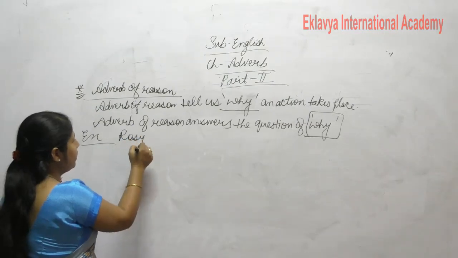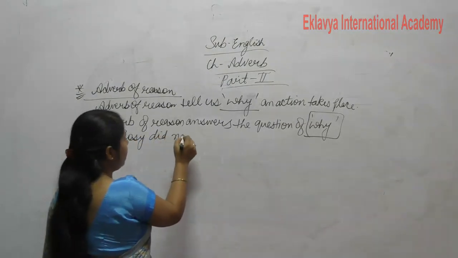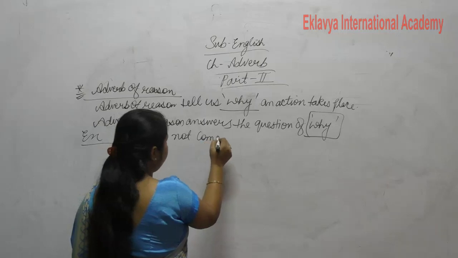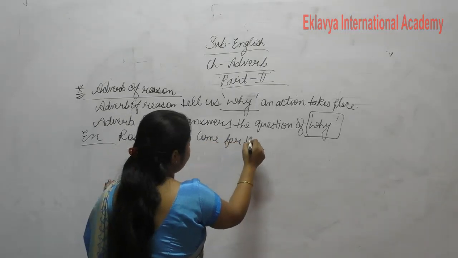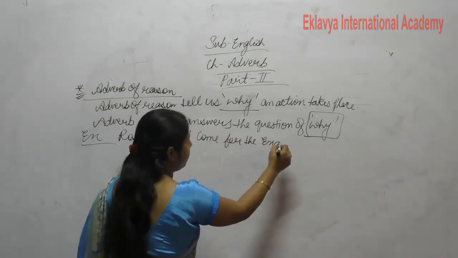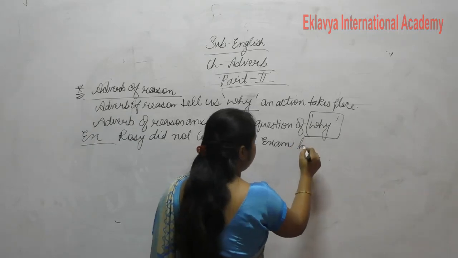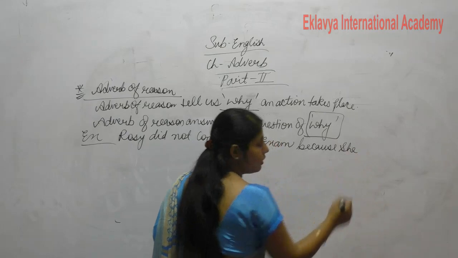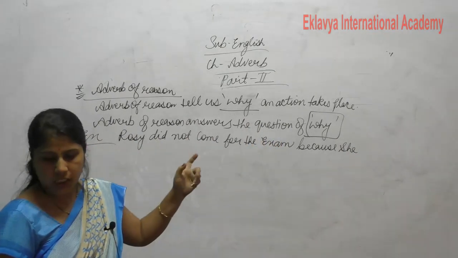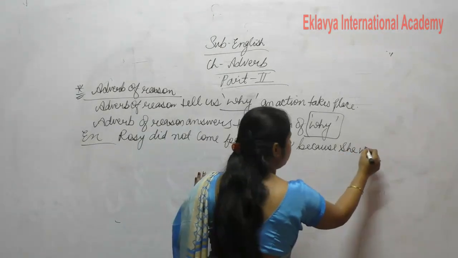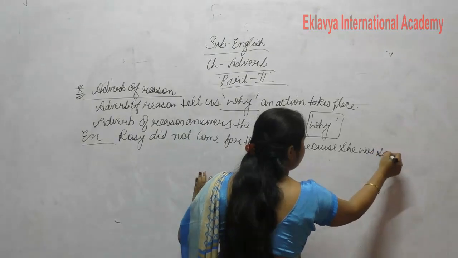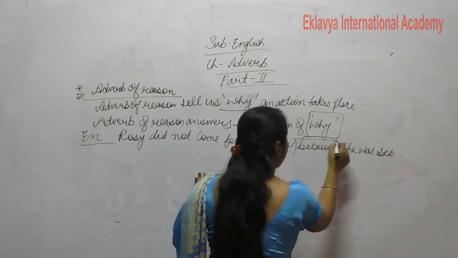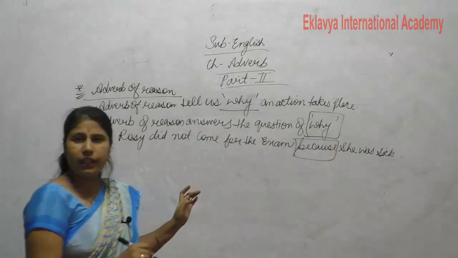Rosie did not come for the exam because she was sick. So this because comes here. This shows the adverb of reason.